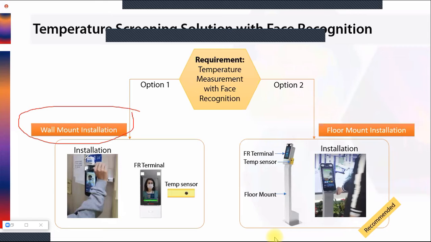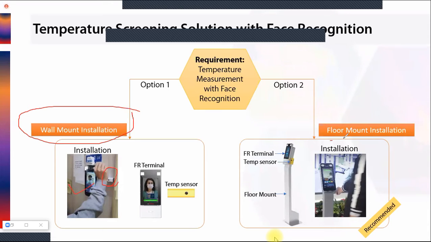So for wall mount, you have to place this face recognition terminal on the wall with the temperature sensor. The most important thing is that the power source should be there, the installation should be correct, everything should be correct to recognize the face.